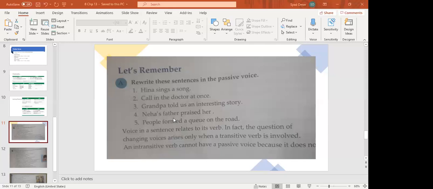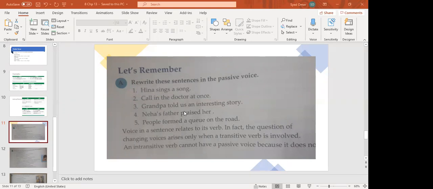Teacher, I want to ask a question. In sentence number 3, you were saying that we can write an interesting story was told to us by grandpa. Can we write it like this? If we are writing it like this, it makes sense. But we have to follow the rules. According to the rules, we have to bring the direct object in the start. So grandpa told us an interesting story. So we were told an interesting story by grandpa. Okay, teacher.